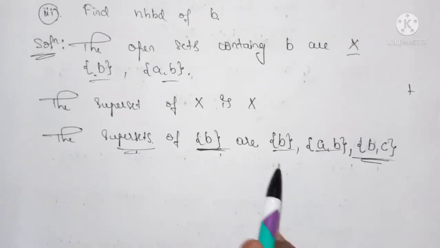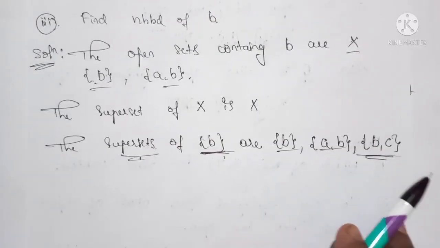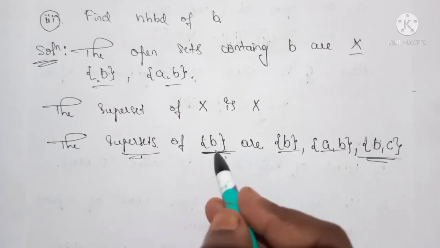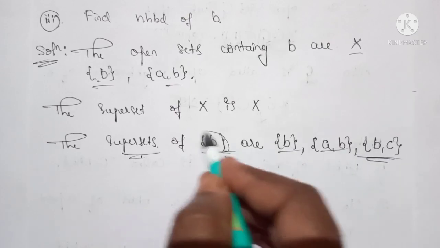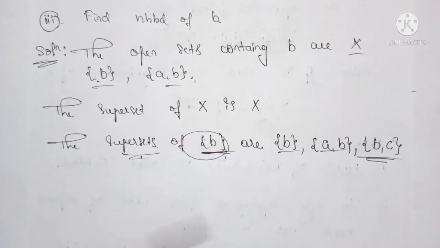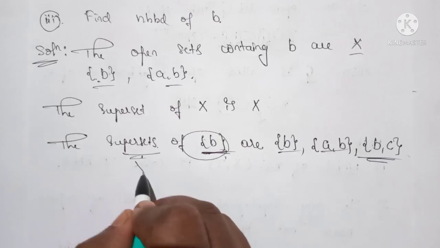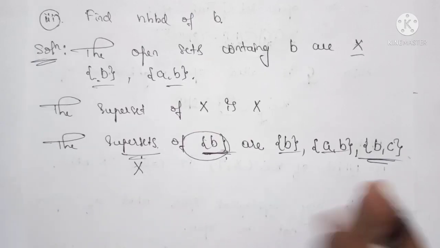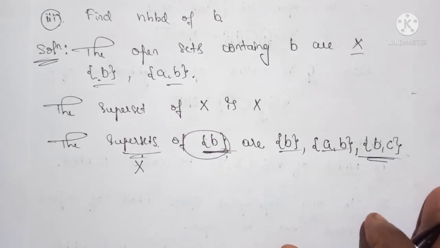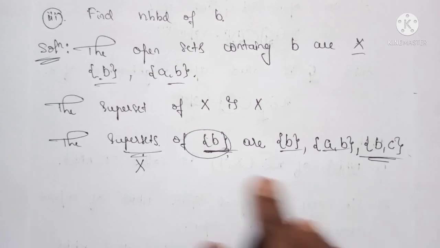We are writing all the possible sets which contain this subset B. So B comma C and finally X. So these are the possible supersets which contain B.